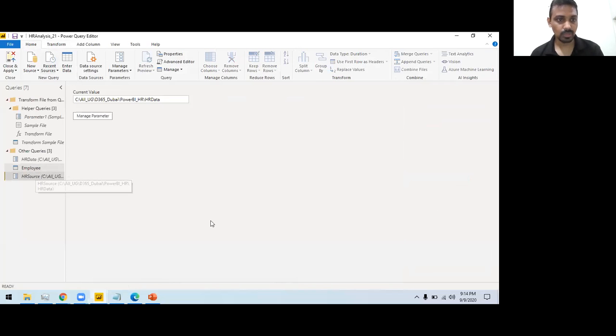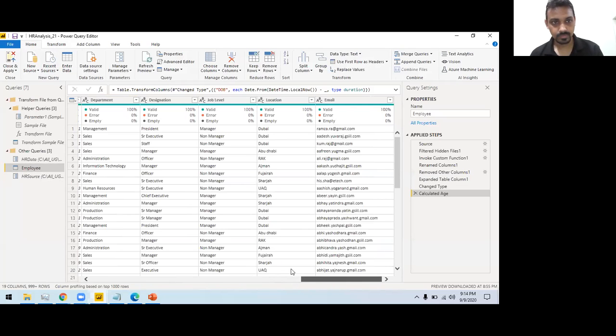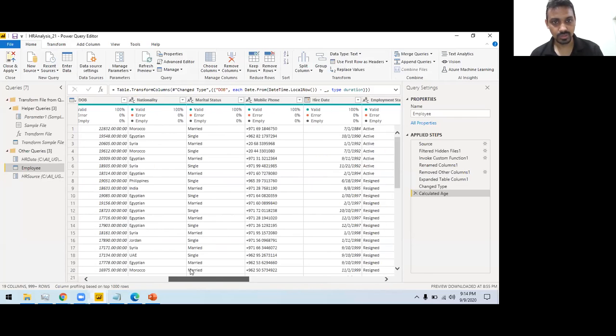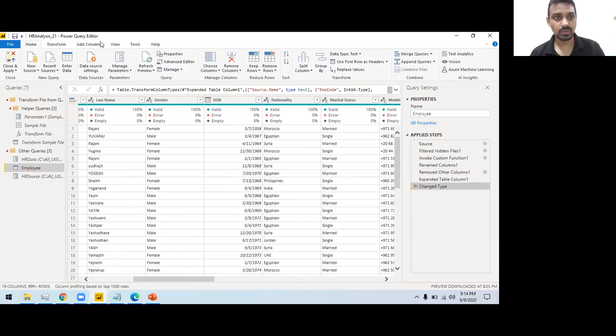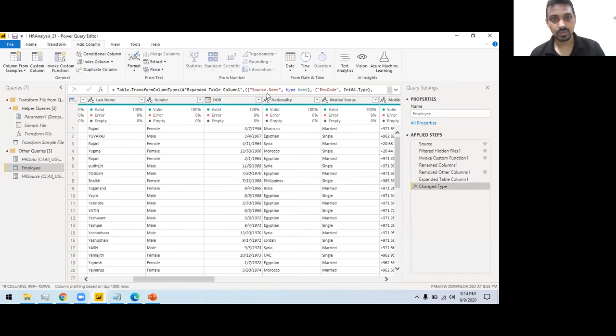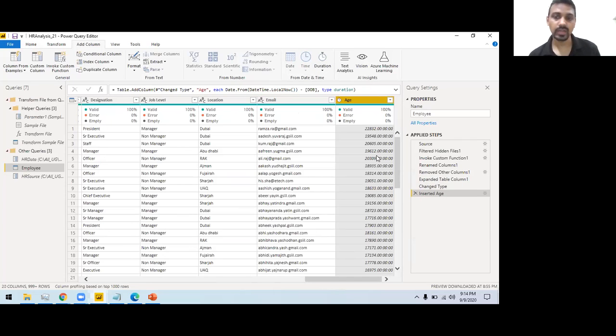So I have this age column available. Let's go back, refresh the window. Okay, actually, yes. Sorry, let's remove this one for now. So currently this is date of birth. Now I want to add a column, and now this will add a new column. In the previous step, what I did was remove this same column, but I don't want to remove the older column. I want to leave this original date of birth column. So this is my age column.